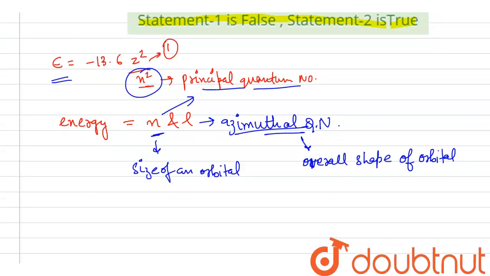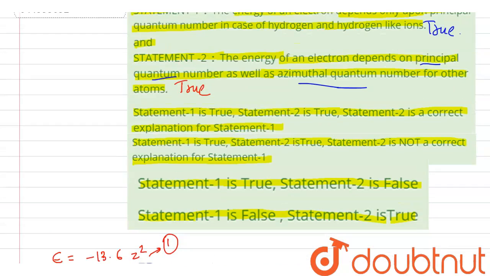So yes, Statement 2 is also correct, true here, but Statement 2 is not explaining Statement 1. They both are true, but Statement 2 is not the correct explanation. So the correct option here is Statement 1 is true, Statement 2 is true, but Statement 2 is not correct explanation for Statement 1. So the correct answer is option number 2.